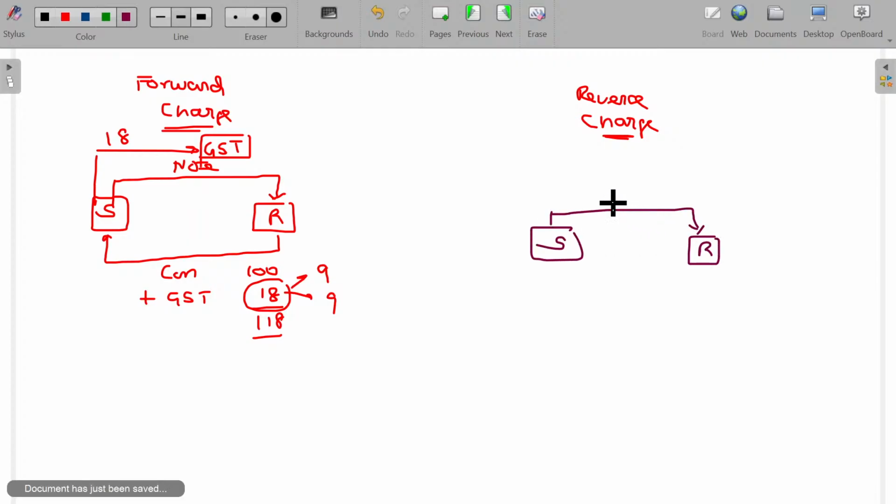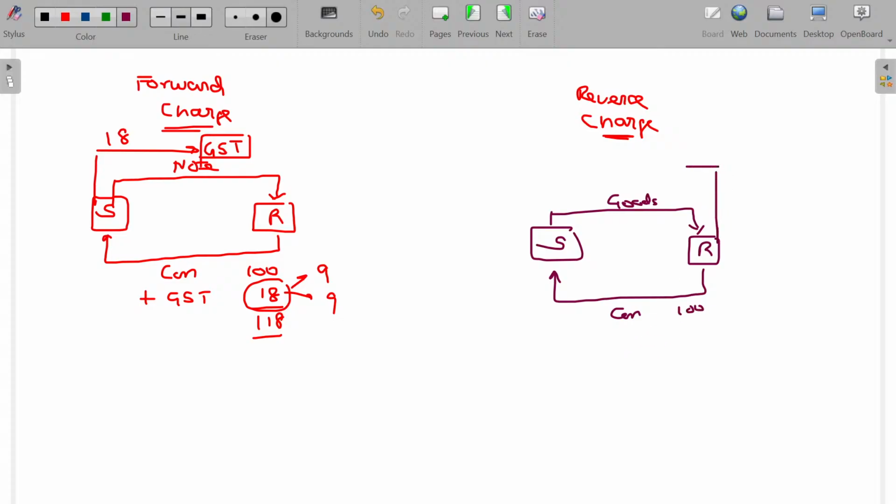So the supplier supplies the notes to you, or some goods. You pay the money, consideration 100 rupees, and GST applicable on this, you will directly pay to the government, 18 rupees. You don't pay the 18 rupees to the supplier, and the supplier will not remit on behalf of you. No, it's not so. This is called reverse charge. This is called reverse charge. Clear? So usually in your practical life, you see only the other situation. The supplier collects the GST also from you only. Okay.